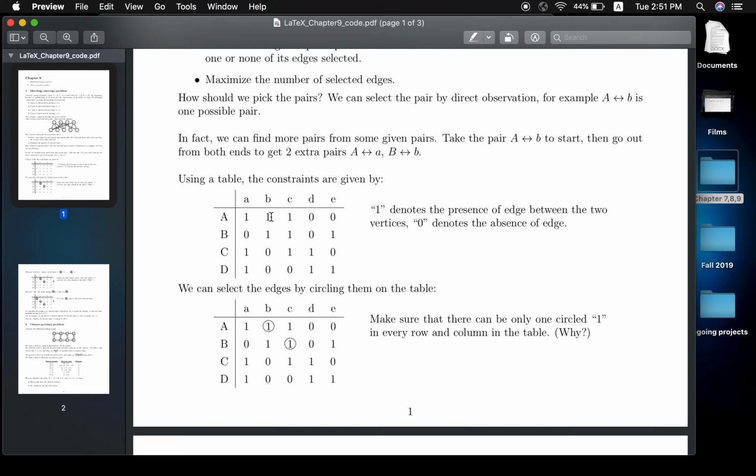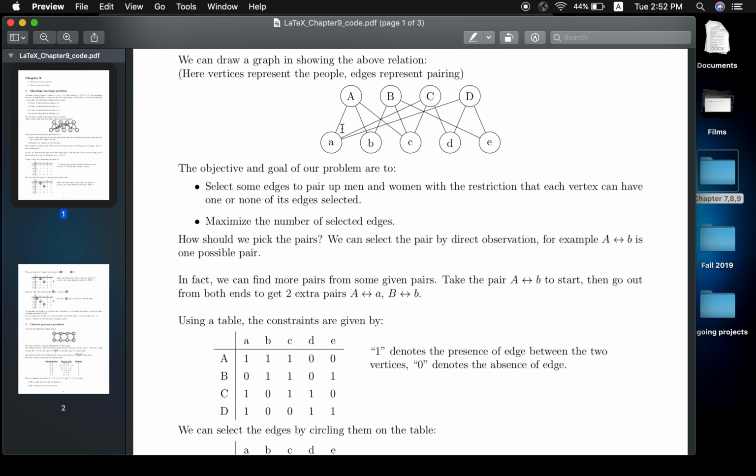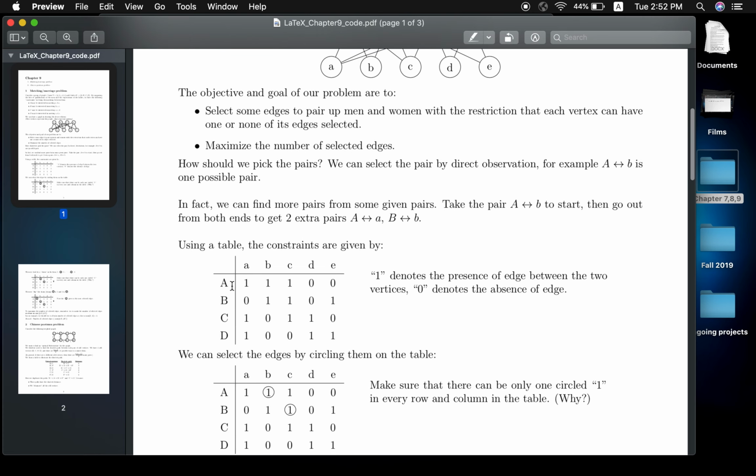So the first table tells you the presence of the edges. If there's an edge between the two vertices, I put the number 1. Otherwise, if there's no edge, I put 0. For example, for big letter A, we have big letter A to small letter A, big letter A to small letter B, big letter A to small letter C. So we have 3 edges, and that's why we put 1 1 1 on the corresponding entries.